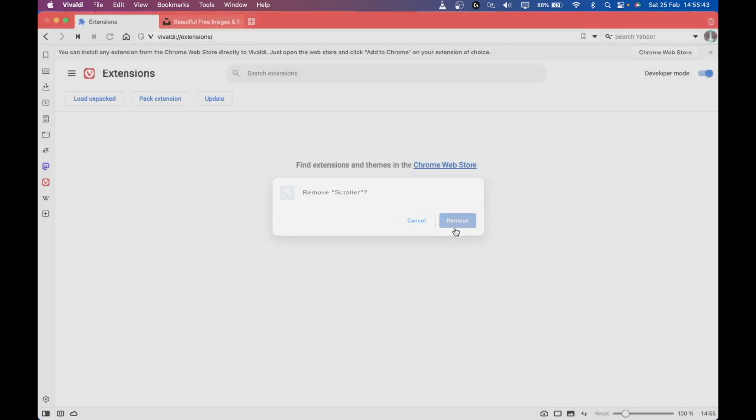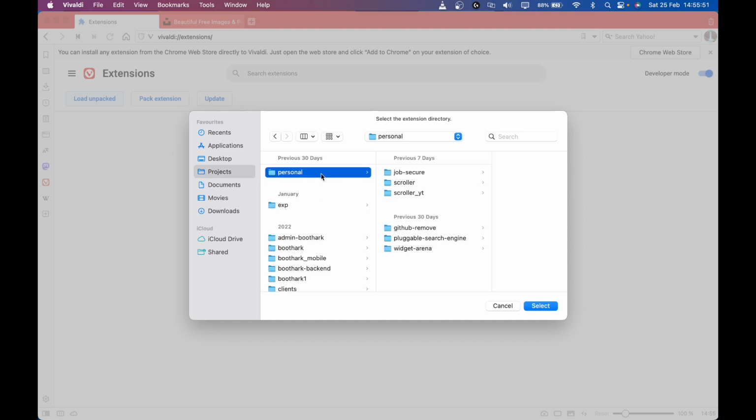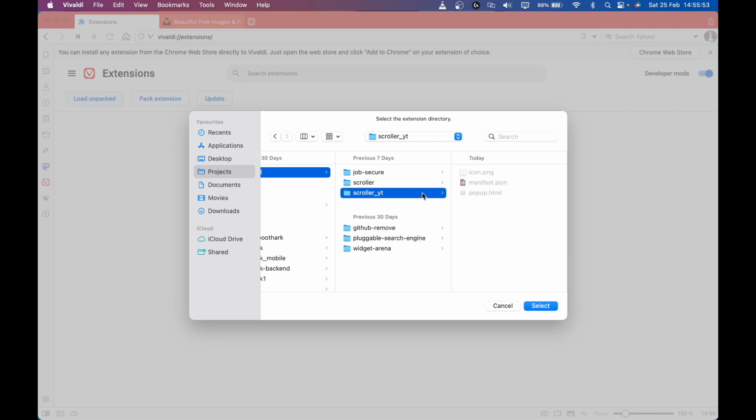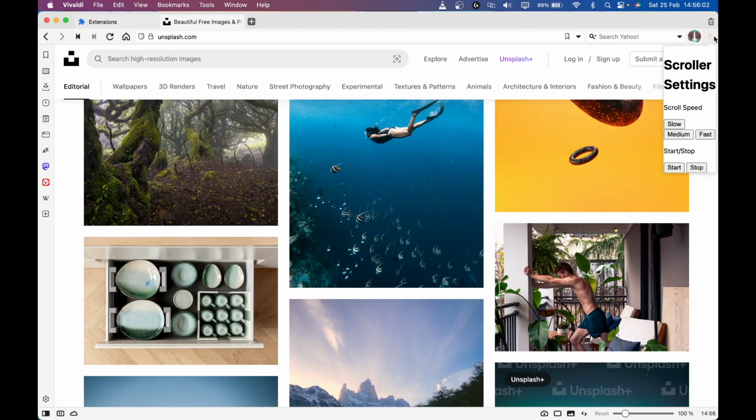I'm going to click on load unpacked, and then load our extension, which is scroller YT, and select it, and now you can see it and you can see the icon here. If we click on this, this is how it looks right now. But yeah, you can see the buttons and everything.